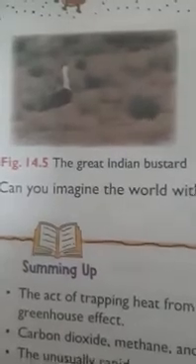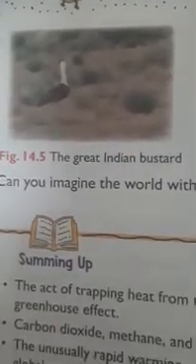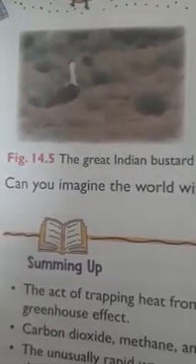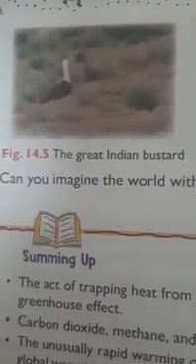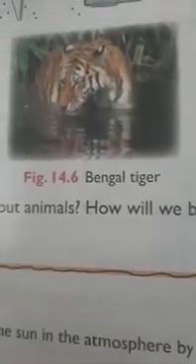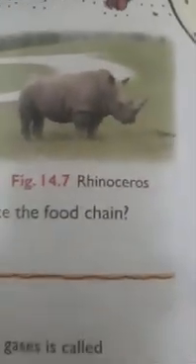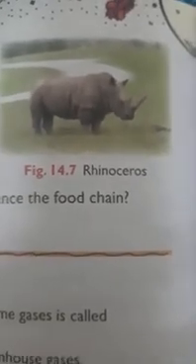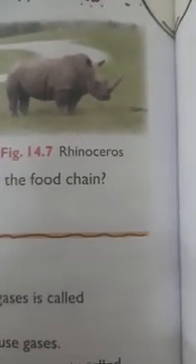So here you can see the wildlife in this picture, different animals found in the forest. Here in these pictures you can see the great Indian bustard. It is nearly ostrich size and a beautiful bird. It is going to be extinct. Here, the Bengal tiger, it is endangered. This is the rhinoceros, which is also an endangered species.